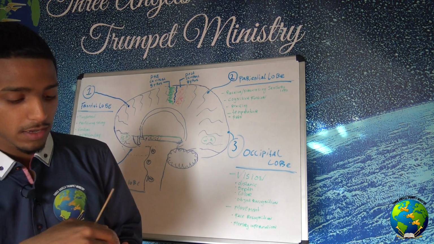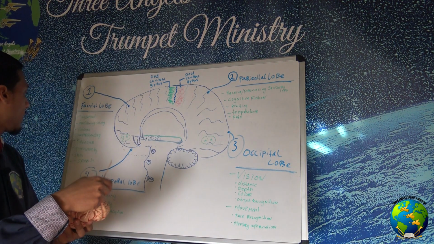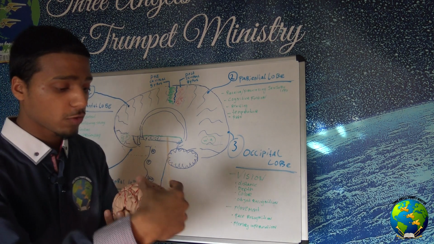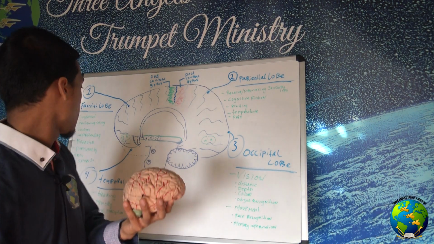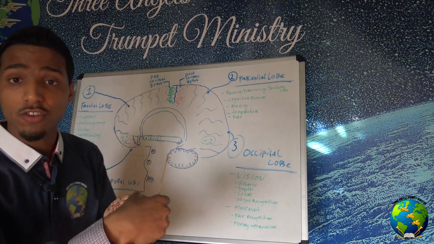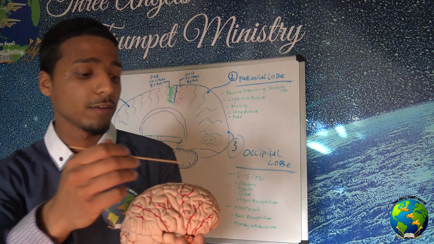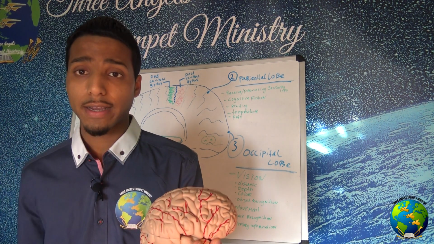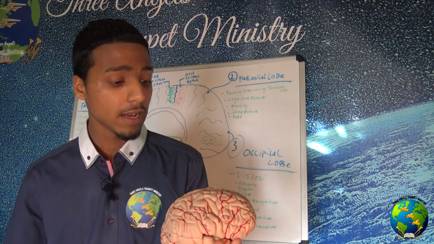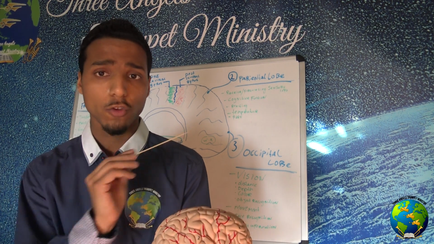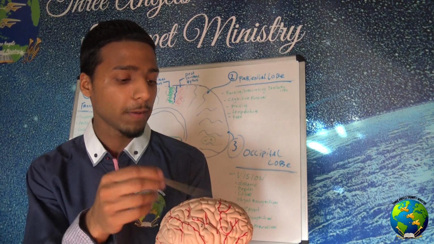What else can we say? This is also the place where your behavior takes place. Your personality is also found in the frontal lobe. What else? Different skills. Learning is also placed in the frontal lobe. Every kind of skills like learning, developing, and also sensory processing are also taking place in the frontal lobe.